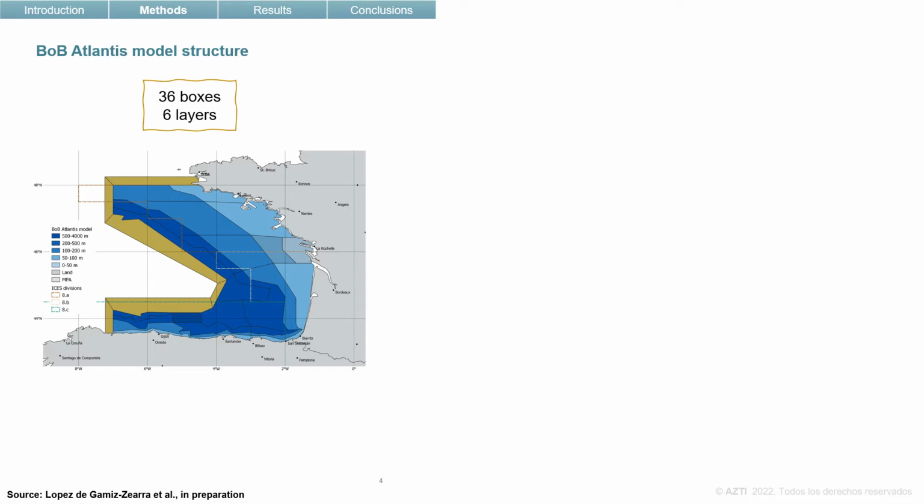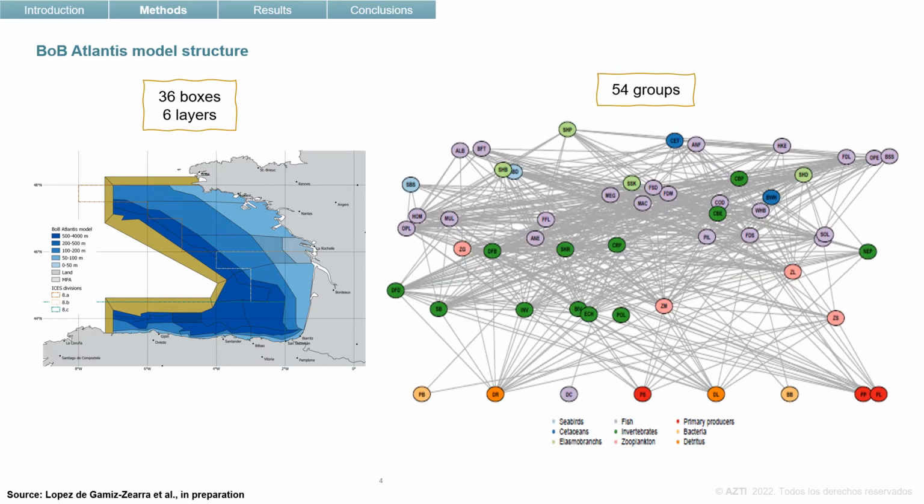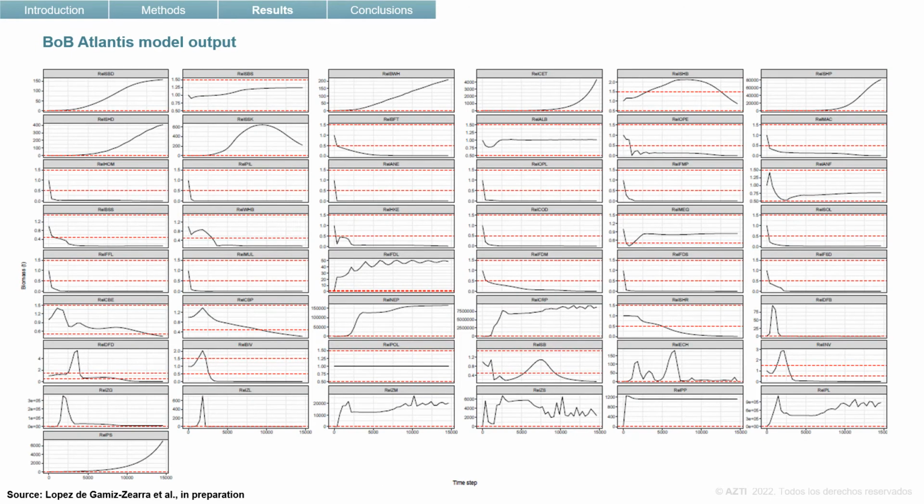The area was divided into 36 boxes and 6 vertical layers, divided into 5 water columns and 1 sediment layer. The model comprises 54 functional groups, among which are 31 vertebrate groups, divided into two groups of seabirds, 2 groups of cetaceans, and also 4 groups of elasmobranchs, and 23 groups of fishes, and also 16 groups of invertebrates, among which are 4 groups of zooplankton and 3 groups of primary producers.